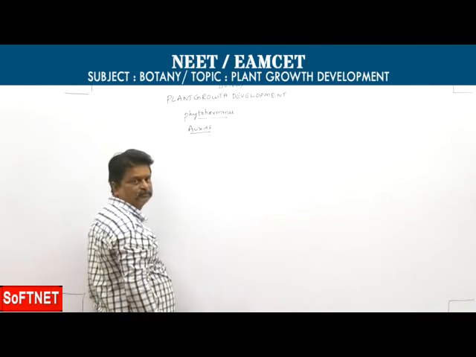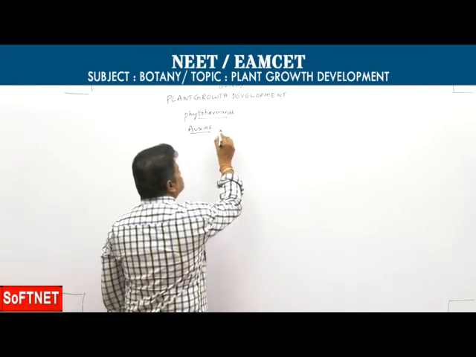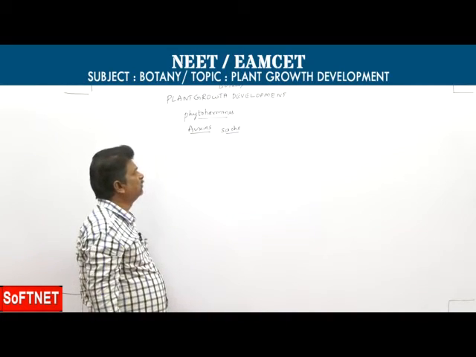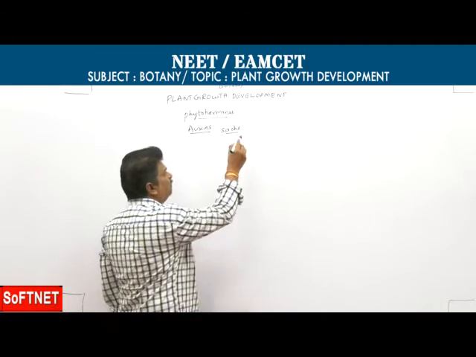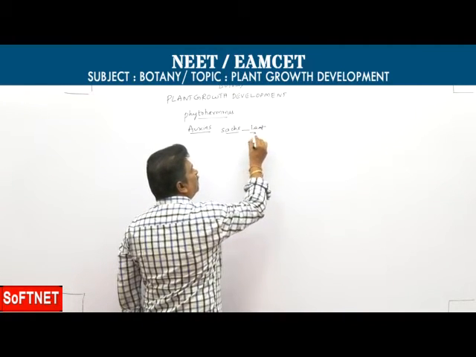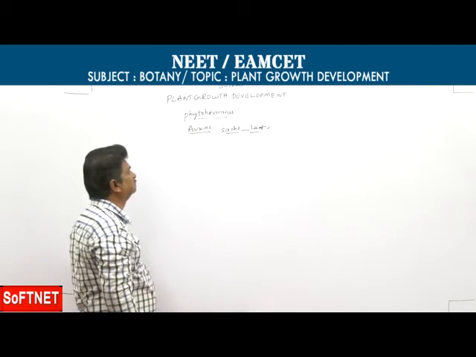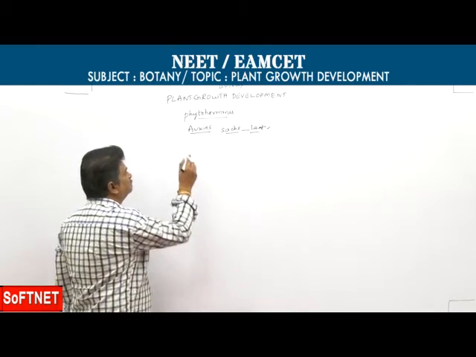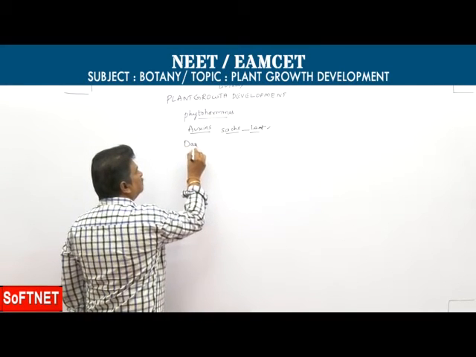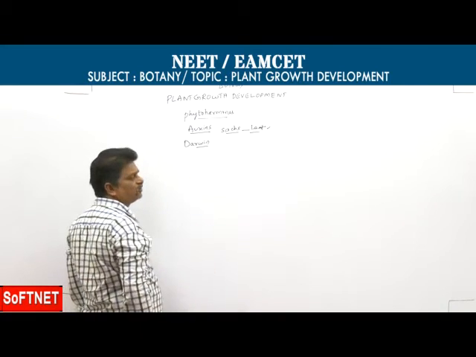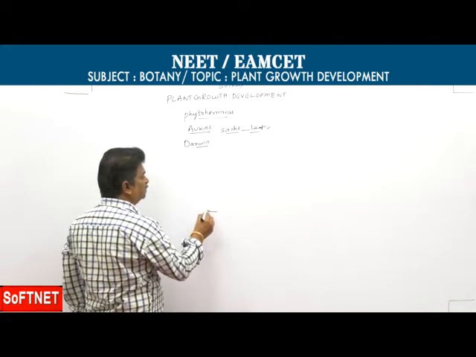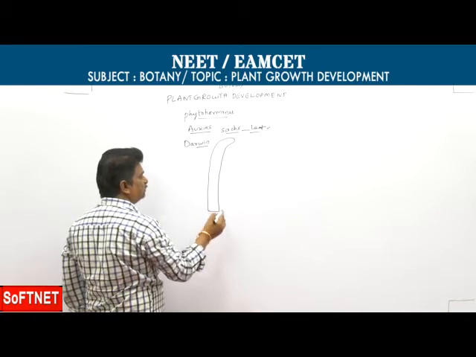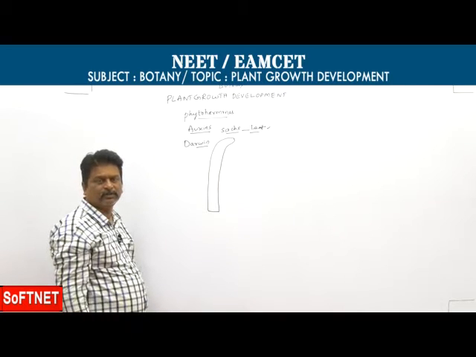Description about auxins. Actually, Sachs reported that some growth promoting substance formed in the leaf migrated downwards. These Sachs experiments were confirmed by Charles Darwin and his son Francis Darwin by conducting phototropic curvature experiments.